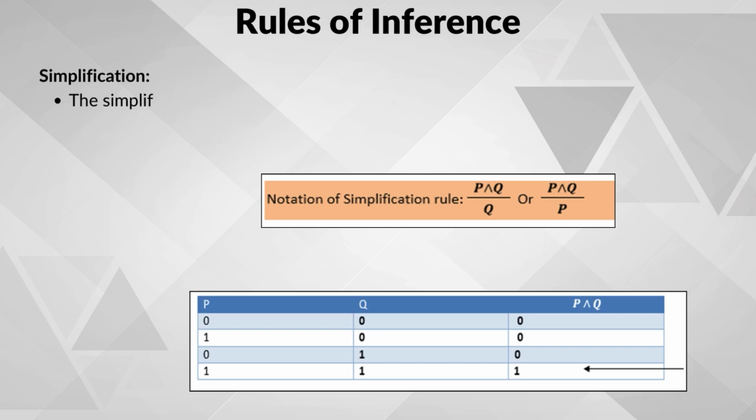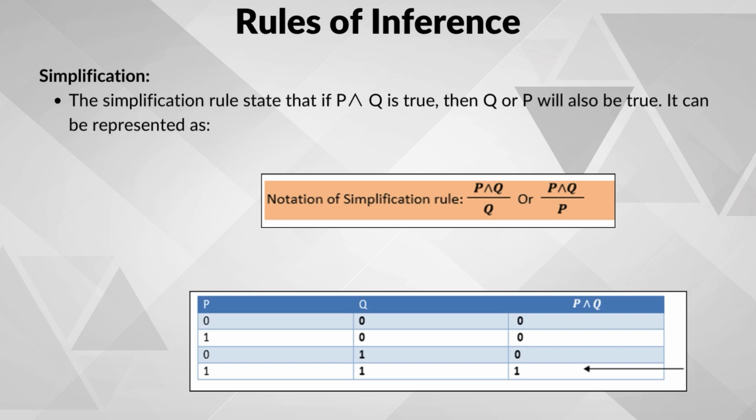The next rule is the simplification rule. Think of the simplification rule as a way to make things simpler in logic. It helps us break down a bigger idea into its smaller parts. The rule is, if we know two things are true together, P and Q, then we can confidently say that each of these two things is true on its own, Q or P. Let us see the example to understand in a better way.